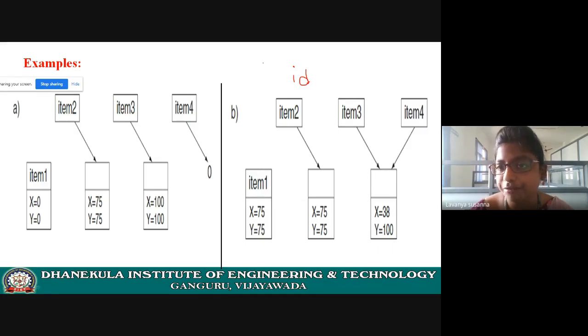Example, Java has some frameworks, right? C++ does not have any frameworks. So how can it identify? By using addresses. In this way, the object can be distinguishable. Remember that every object has state, behavior, and identity.